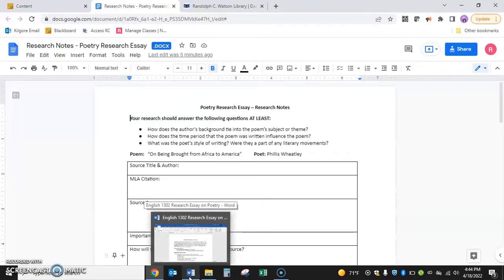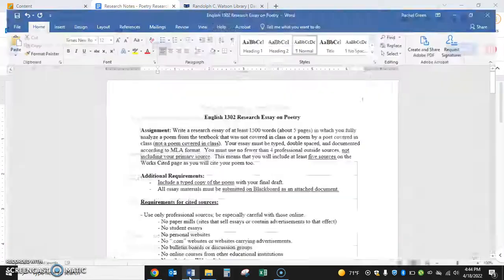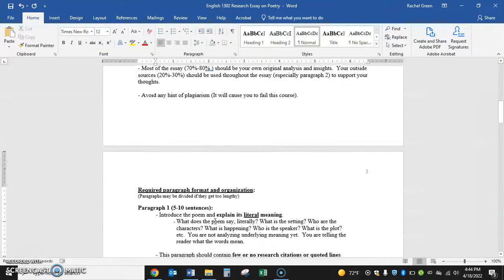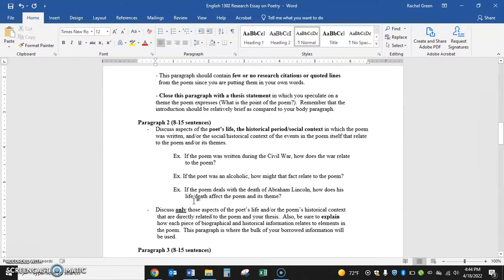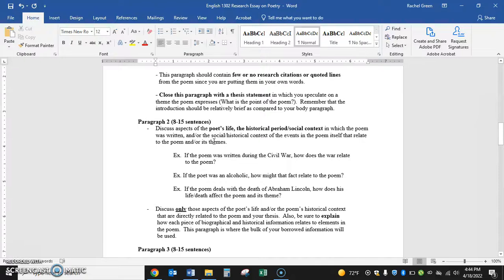Let's look back at the instructions one more time. For example, paragraph 2 is going to be primarily about the poet. This is where you're going to put most of your research about the poet's life, the historical period and social context in which the poem was written, or the historical events that can relate to the poem and its themes.